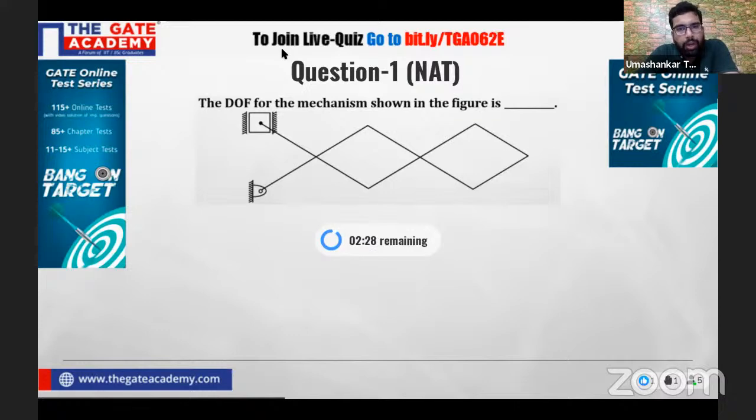So we have to find the degree of freedom. Sometimes it is also called mobility.